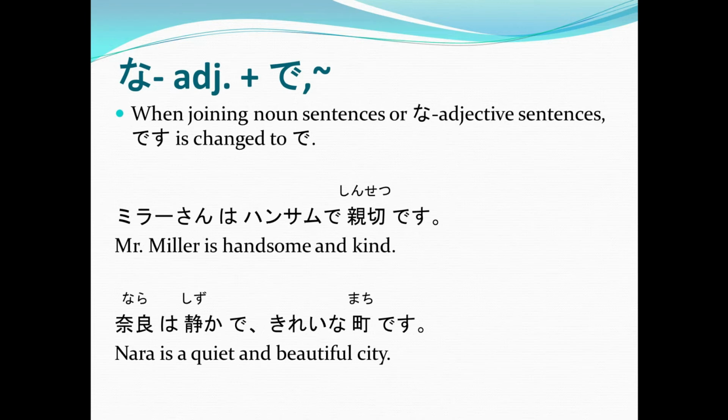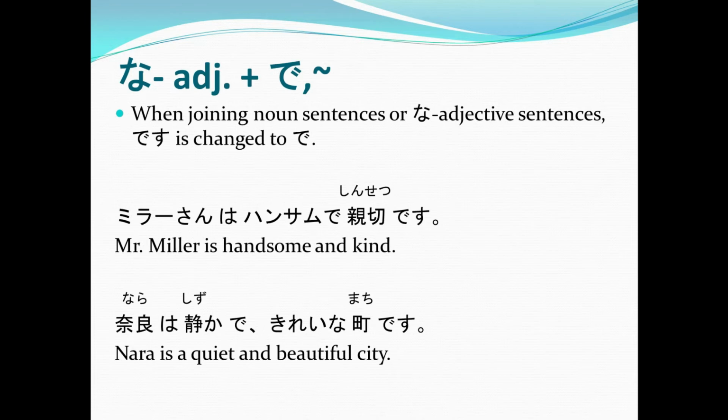Now, how about you composing your own sentences using the na adjective plus de, then another sentence? One Piece wa yuumei de omoshiroi anime desu. And can you translate that for us? One Piece is a famous and interesting anime. Very good, Cedric. So, I'll take it that you like One Piece.